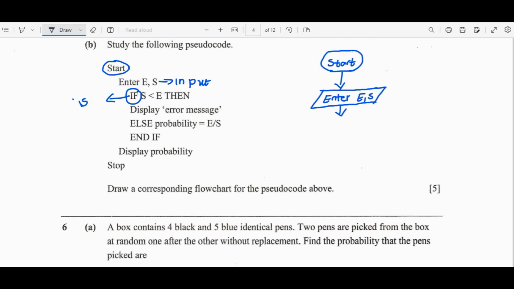So we are supposed to say is, right, so that's the condition. Now which polygon are we supposed to use to enter the question? For the question, we use what we call the diamond.